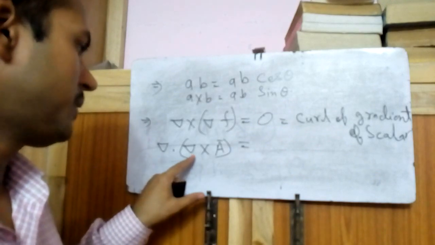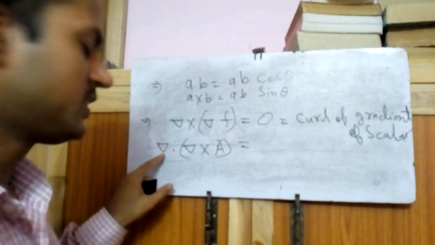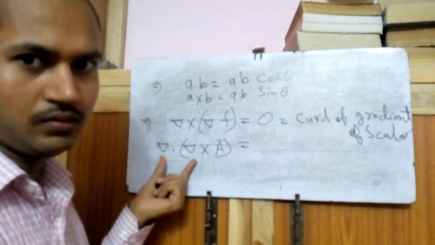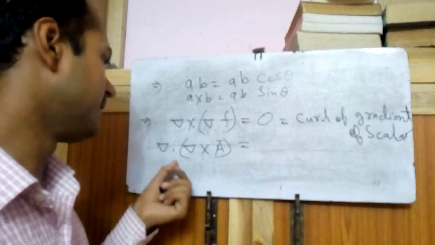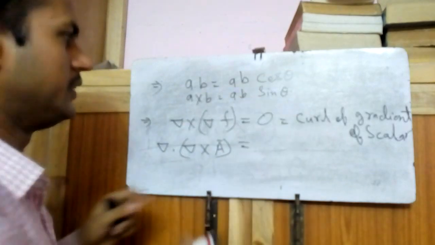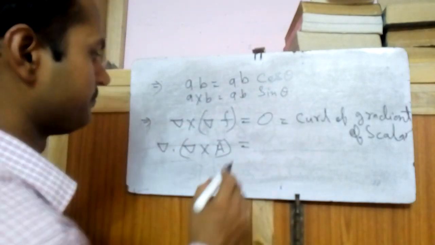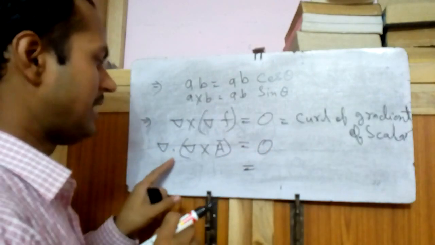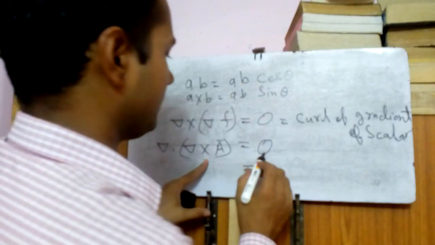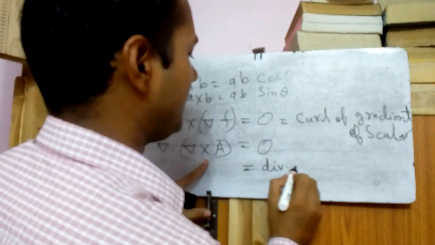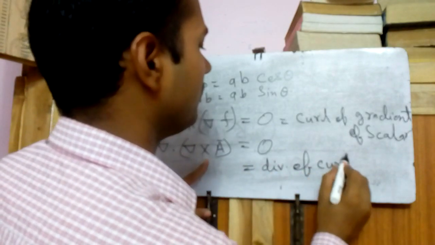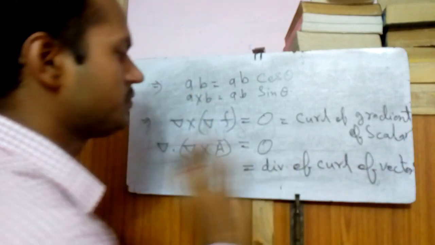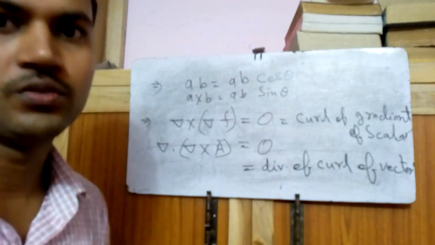Then one direction is perpendicular to del and one direction is del. So both are at 90 degrees perpendicular to each other, and del dot means cos theta, and cos 90 is 0. So it is 0. So divergence of curl of a vector will always be 0. Thank you.